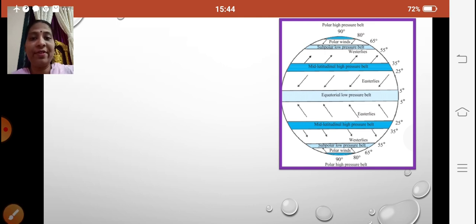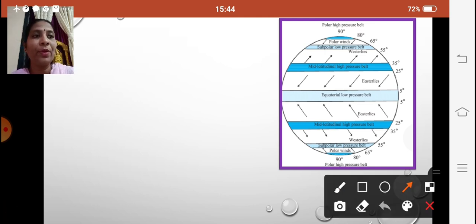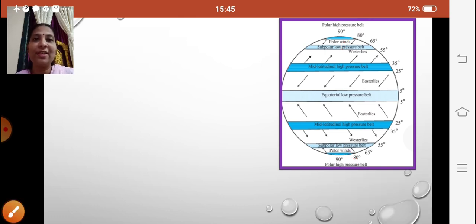Then we have the polar winds. What are the polar winds? From where to where do they blow? The polar winds blow from the polar high pressure belt to the subpolar low pressure belt in both the hemispheres. These polar winds blow from east to west. You can see the arrow over here, they are blowing from the east to the west direction. So these are the three types of planetary winds: the westerlies, the easterlies, and the polar winds.